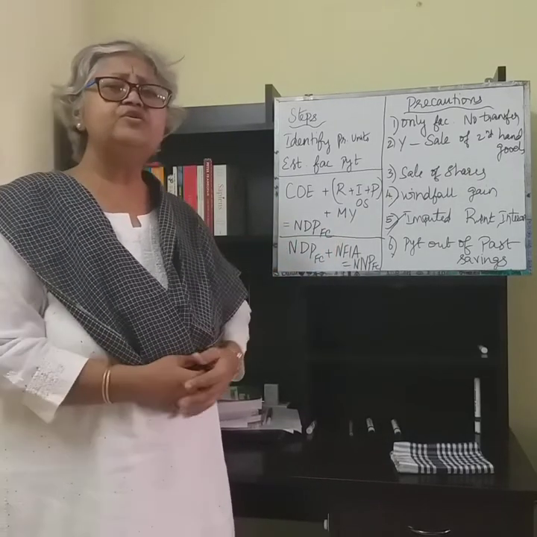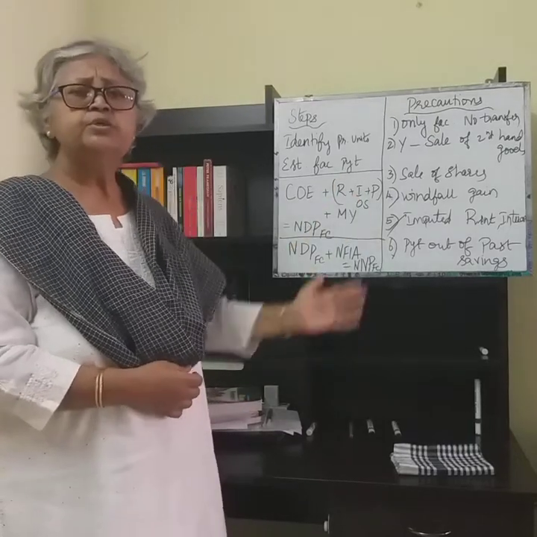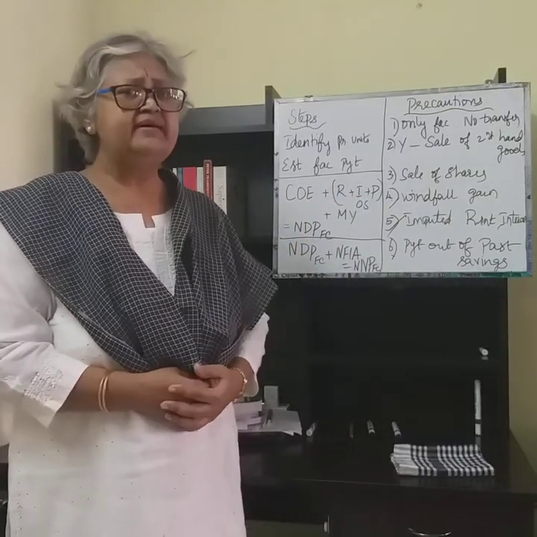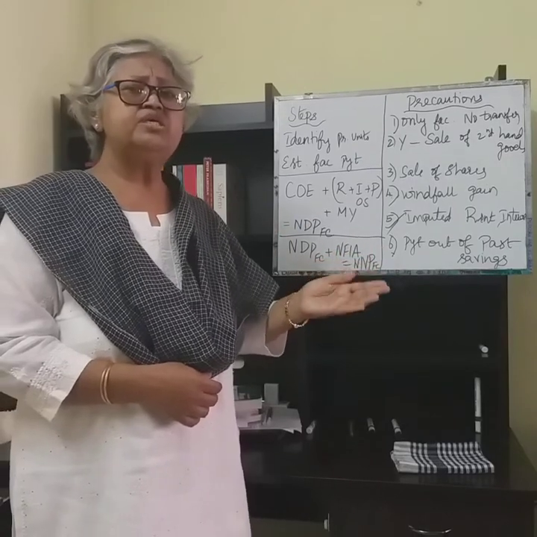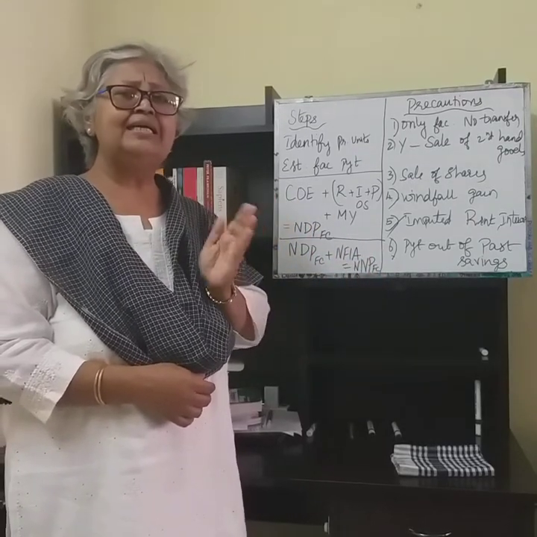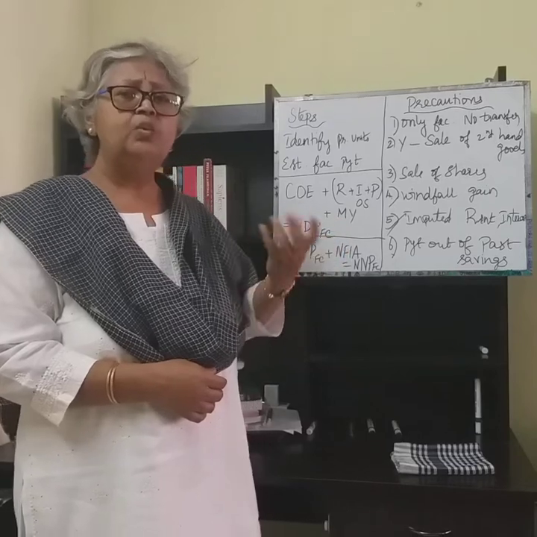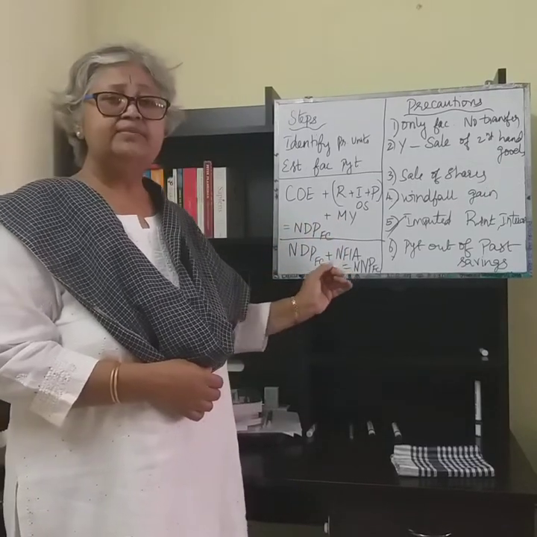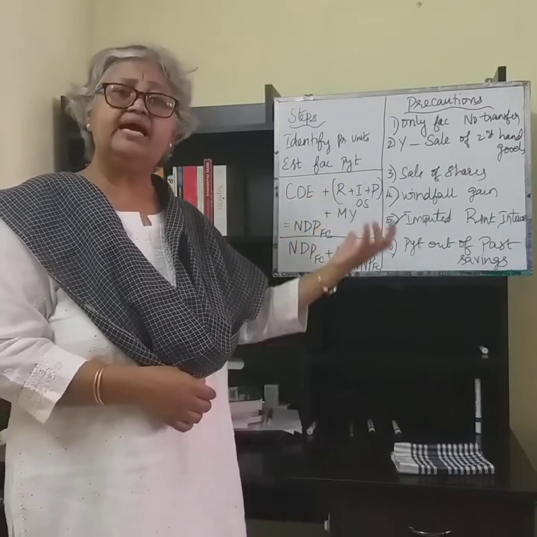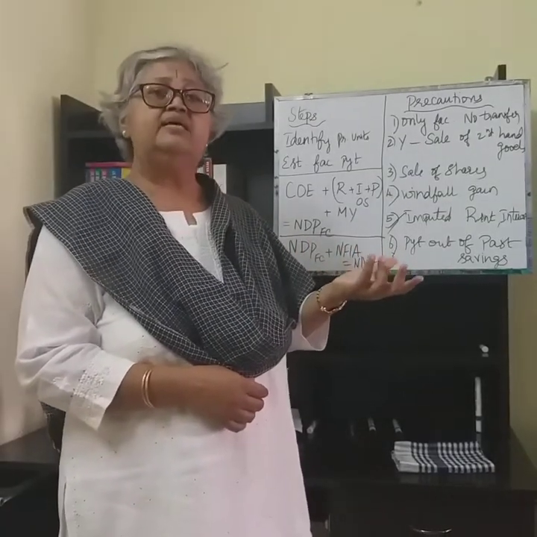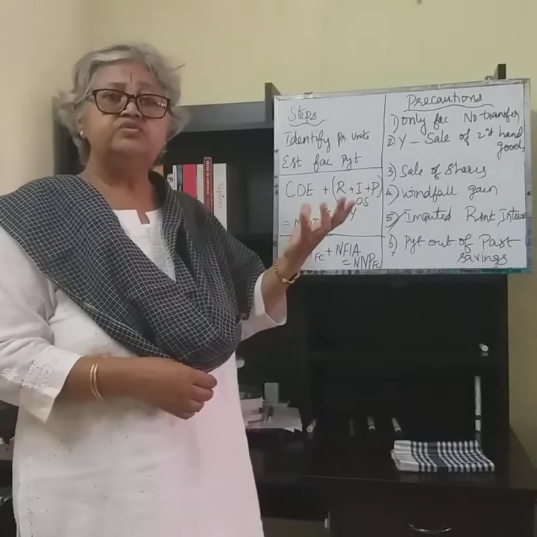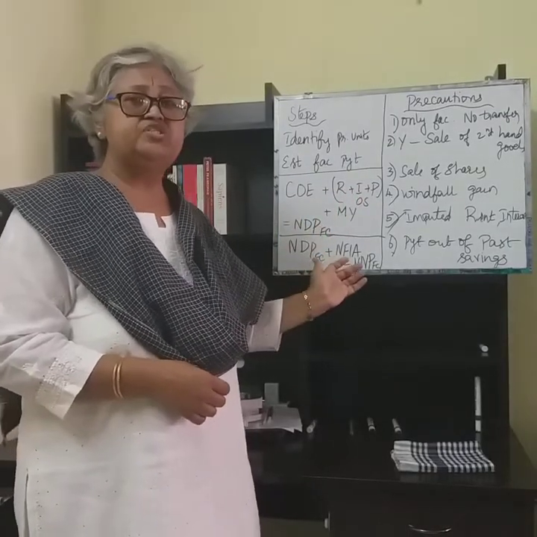The aggregation of all the factor incomes through the income method will be NDPFC. NDPFC plus the net factor income from abroad will give you the national income or the NNPFC. So that is how the income method is useful in calculating the NNPFC.